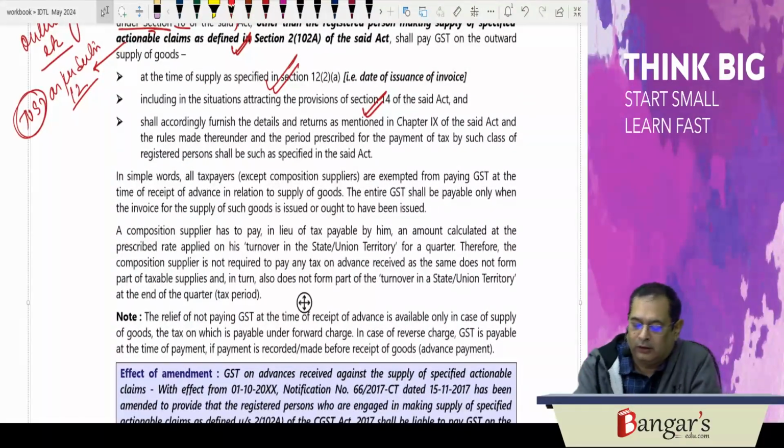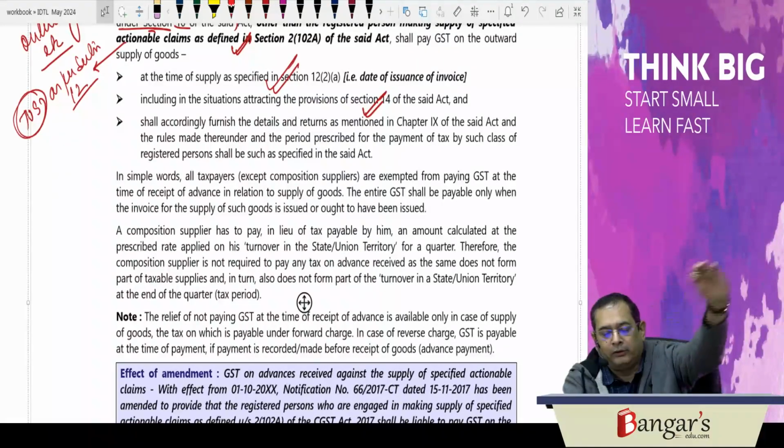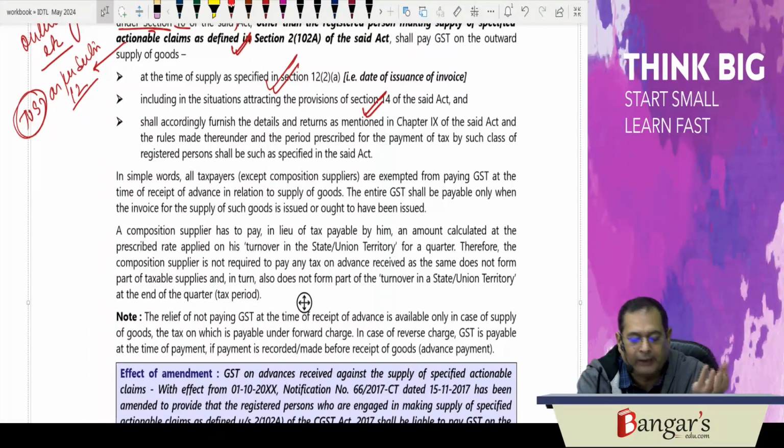Besides this, a composition supplier has to pay tax in lieu of the regular tax. He has to pay tax on an amount calculated at prescribed rates on his turnover in the state or union territory. Therefore, a composition supplier is not required to pay tax on advance, as the same does not form part of the turnover.